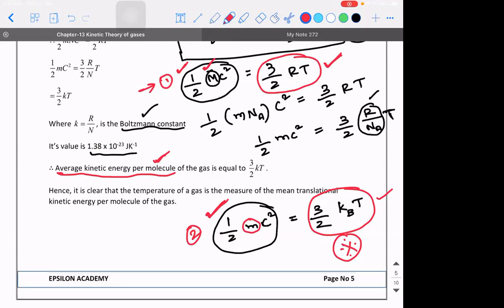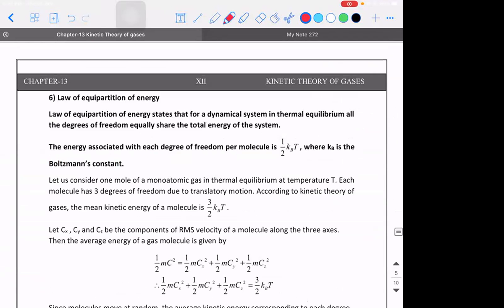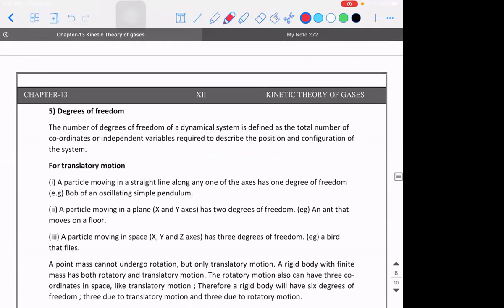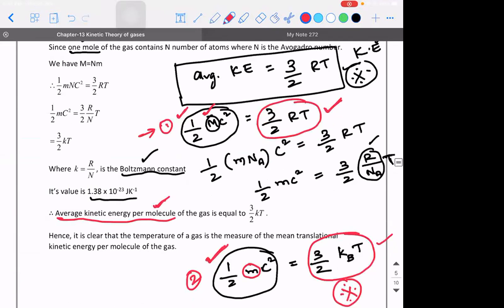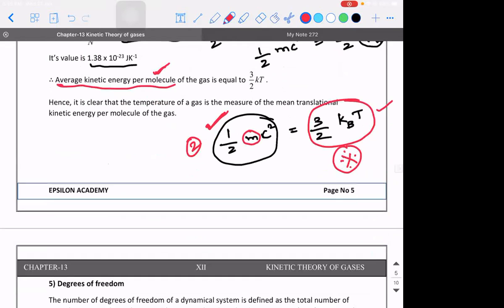Next time onwards, this will repeat in many places. If you want, you can go through this and see, there are many places where this 3 by 2 Kb into T will repeat. So you need to have clarity of what they are trying to say. If I ask what is average kinetic energy, it is just 3 by 2 R into T. But if I ask what is the average kinetic energy per molecule, it is 3 by 2 into Kb into T, where Kb stands for the Boltzmann constant. Am I clear? Yes or no?